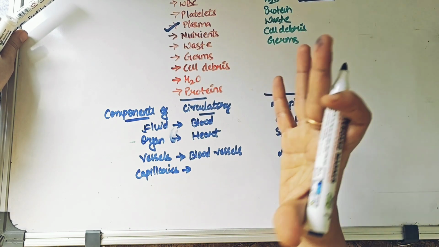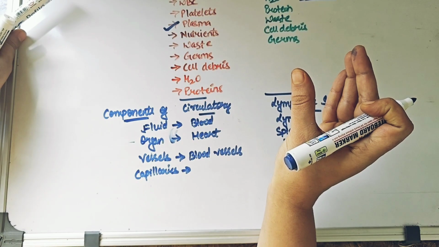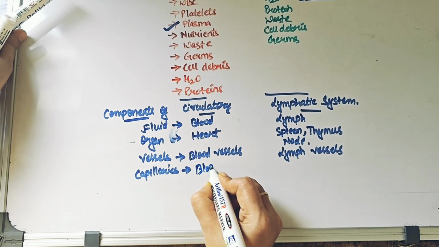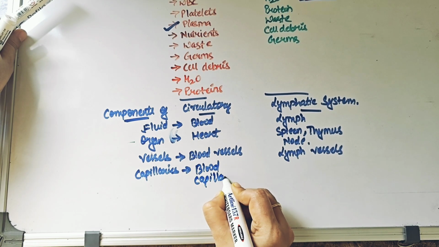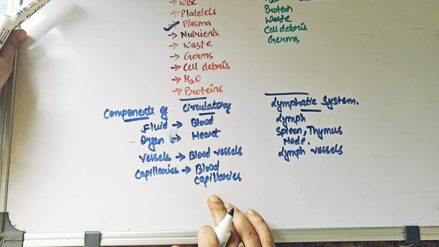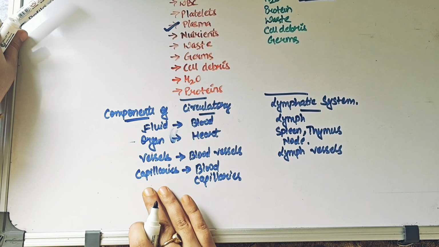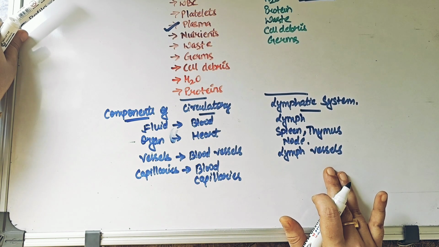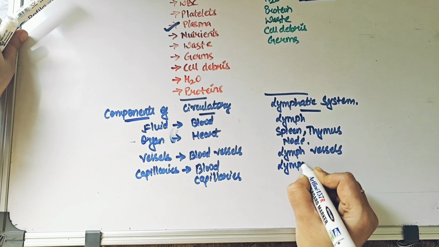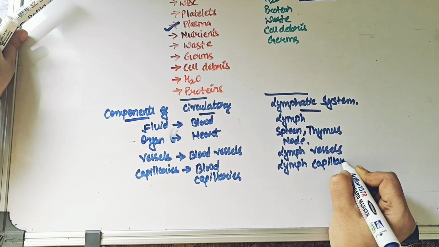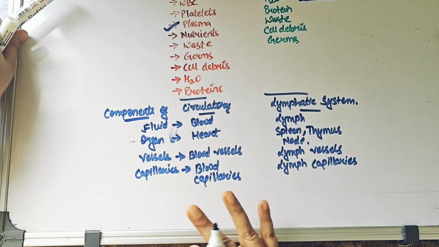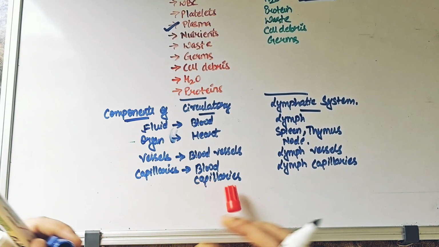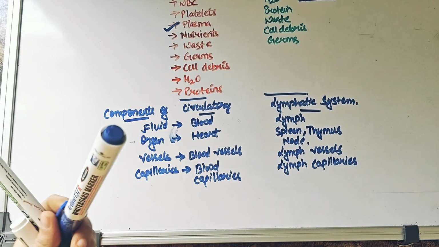The arteries divide and form a one cell thick structure which is capillary, and then it joins back again to form vein, and those capillaries are known as your blood capillaries. Correct? I'm going to explain you blood capillaries right now, but just understand, in the case of circulatory system, we are going to see the capillaries also. Similarly, in the case of lymphatic system also, we have got lymph capillary. So there is just one basic difference between the both of them, which I'm going to explain you just in a while, but these are all the important components of your circulatory as well as your lymphatic system.